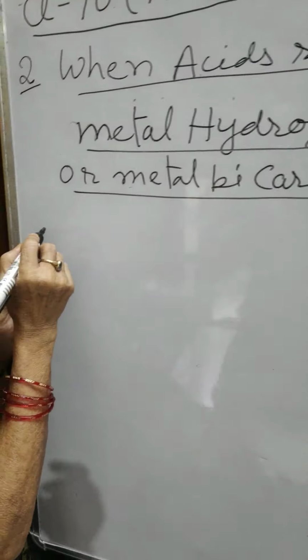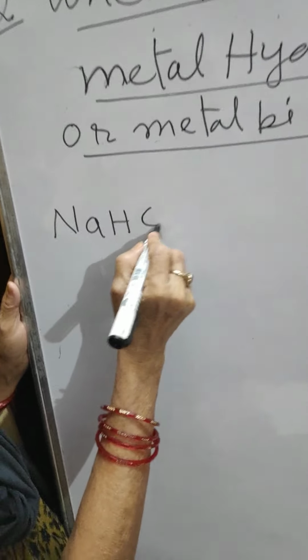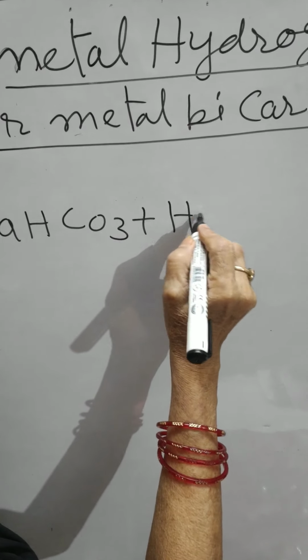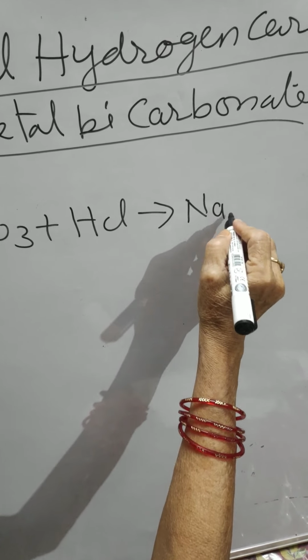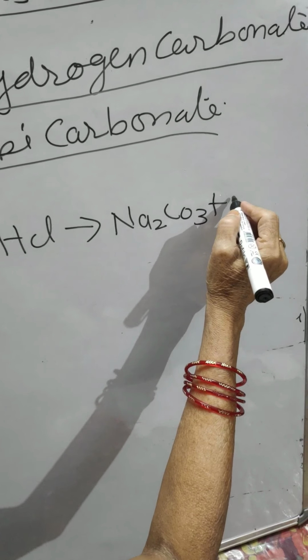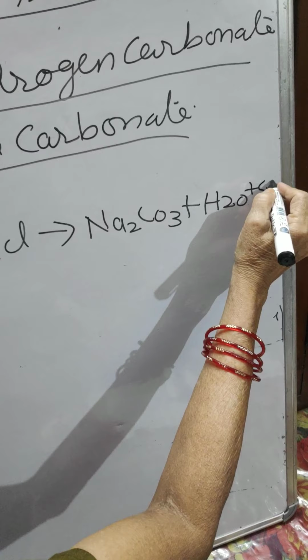For example, NaHCO3 when reacted with HCl forms sodium carbonate Na2CO3 plus H2O plus CO2.